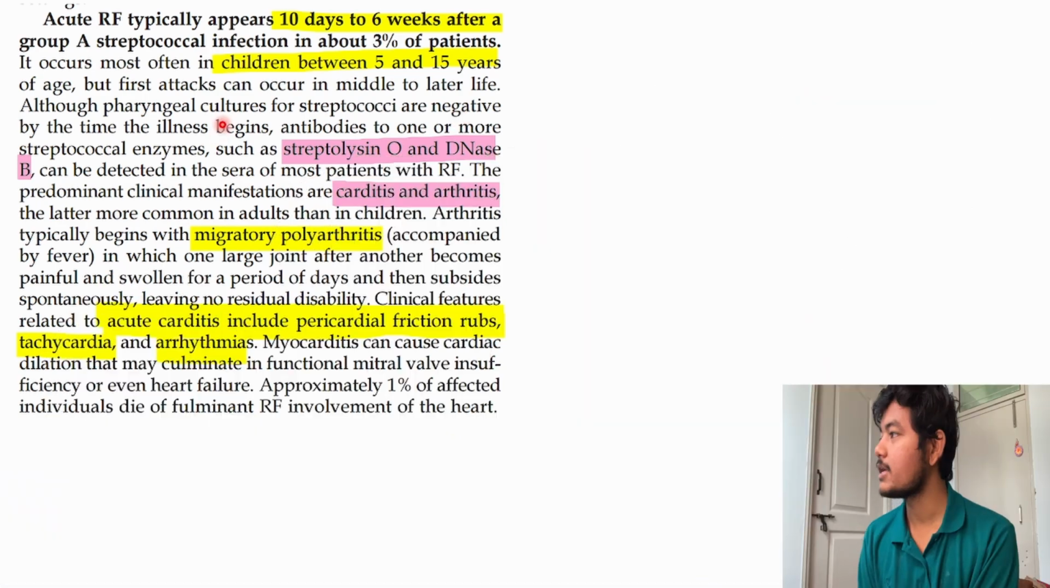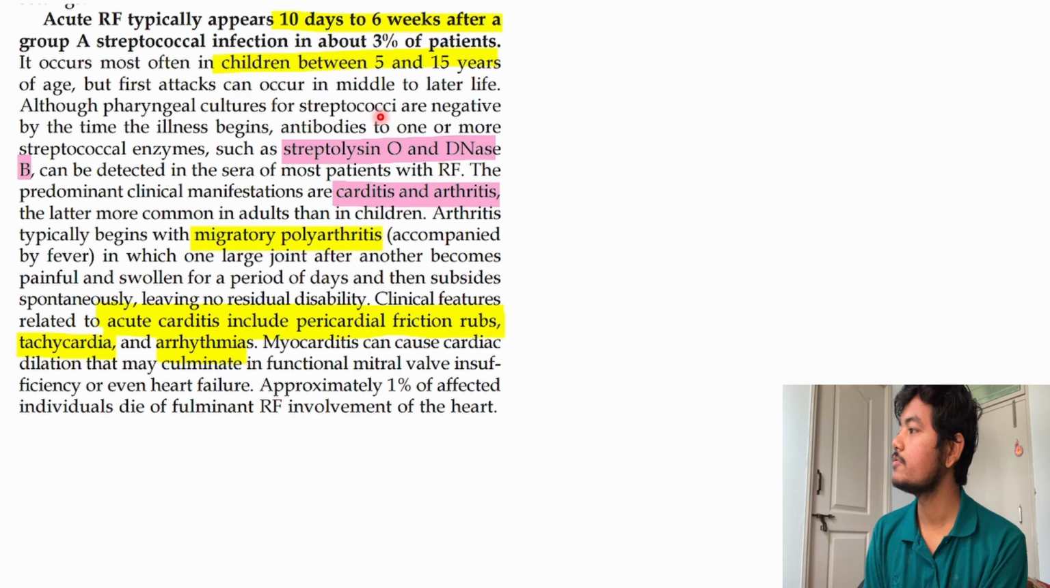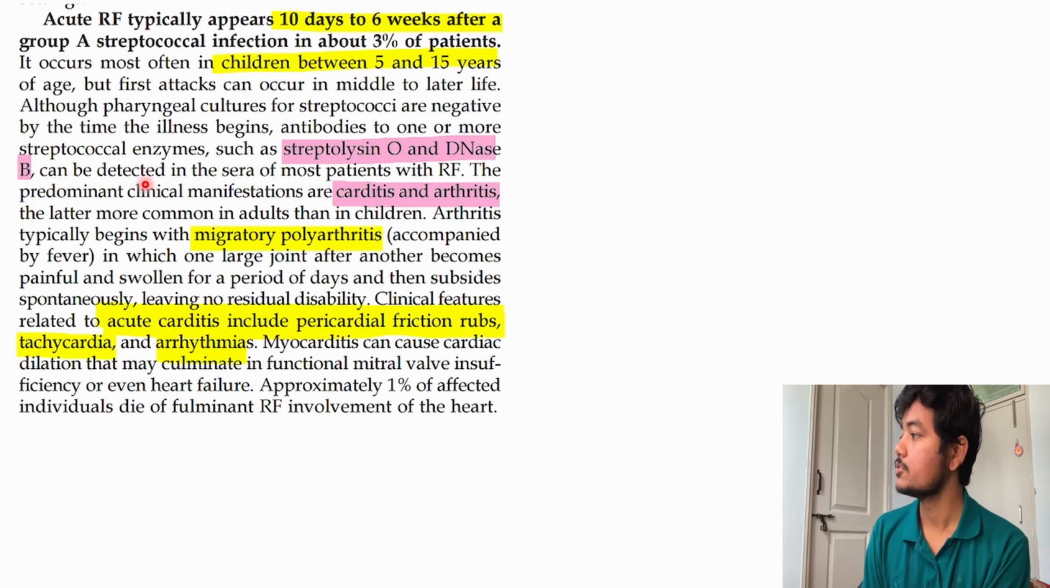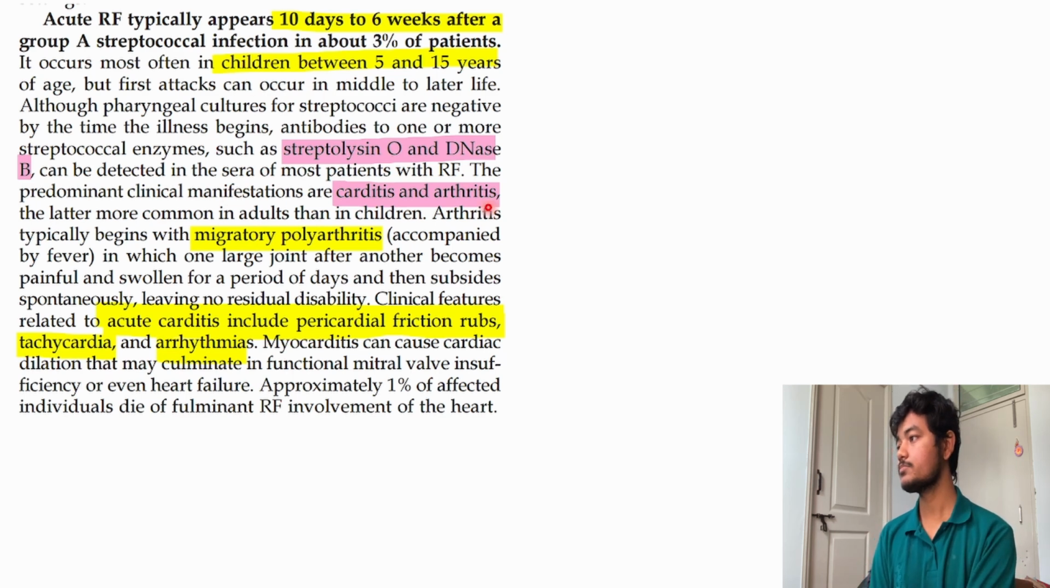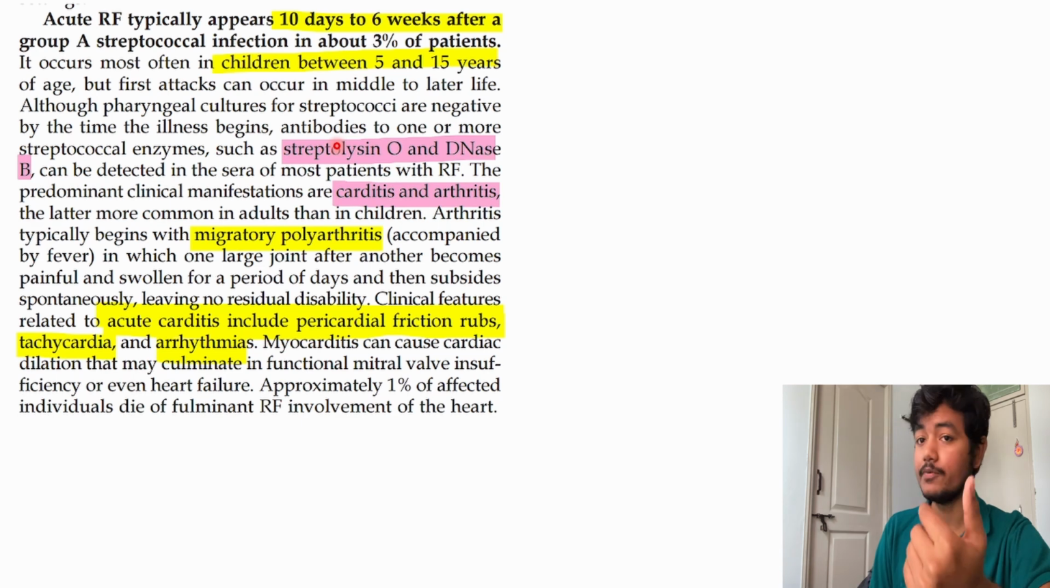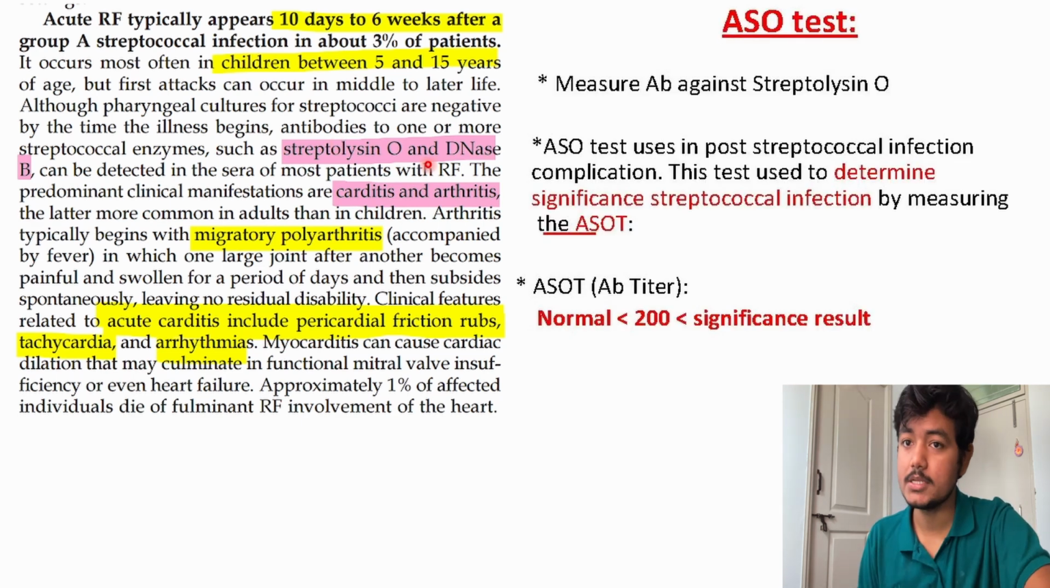Attacks can occur in middle to later life, although pharyngeal cultures for streptococcus are negative by the time the illness begins. Antibodies to one or more streptococcal enzymes such as streptolysin O and DNase B can be detected in the sera of patients with rheumatic fever. So the predominant clinical manifestations are carditis, arthritis, migratory polyarthritis, and everything. So in the lab diagnosis, in the microbiology department, what report will they give? They will give a report called ASLO, anti-streptolysin O antibody.